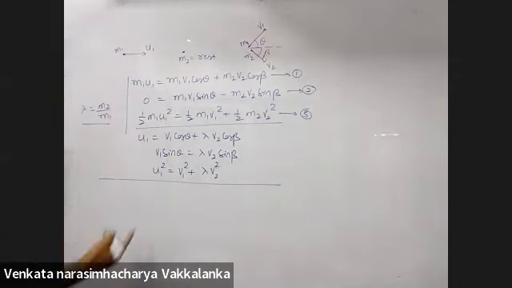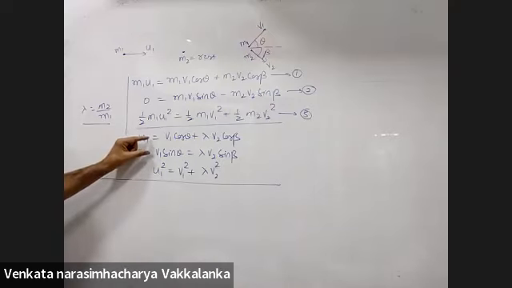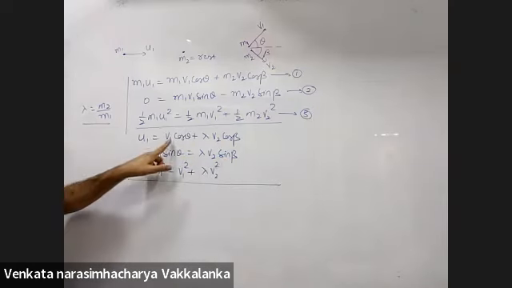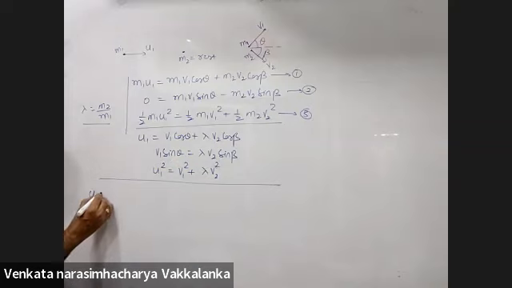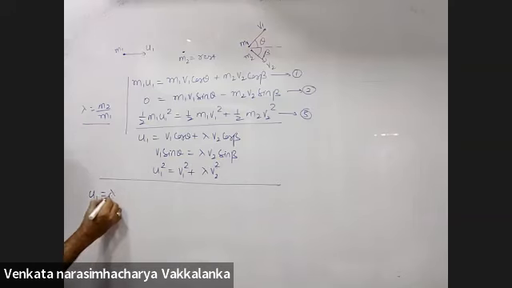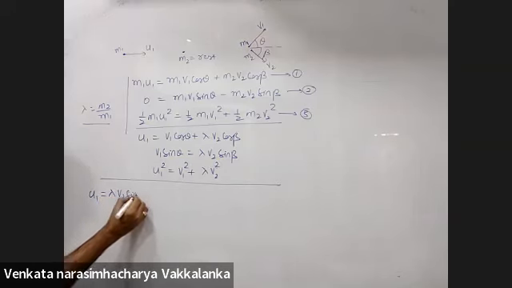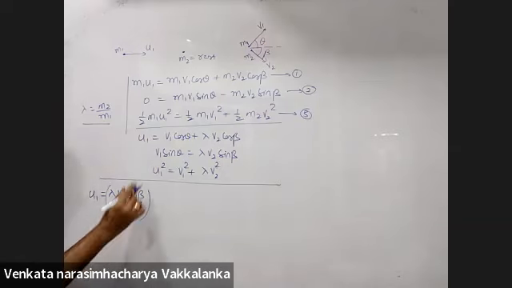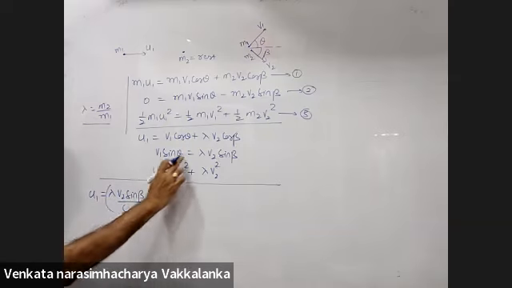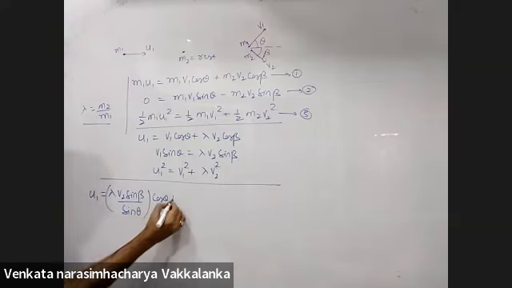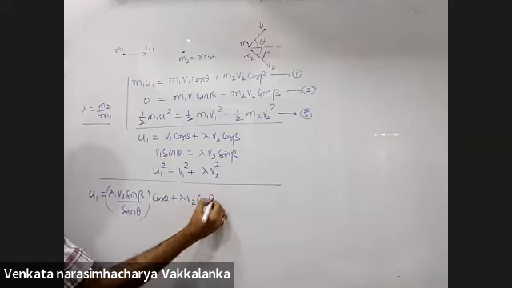From the first two equations, I will find out v1 and v2. See, this sin theta, if you bring it to the denominator and substitute here, I'll get v2. u1 is equal to v1, how do I substitute? Lambda v2 sin beta by sin theta. Can I call this v1? Yes. Plus lambda v2 cos beta.